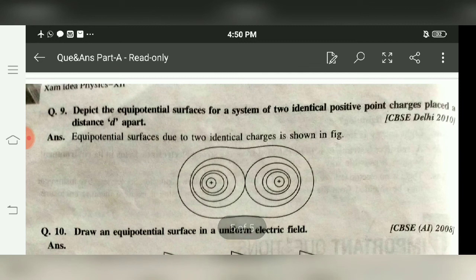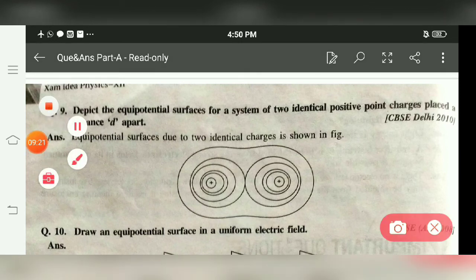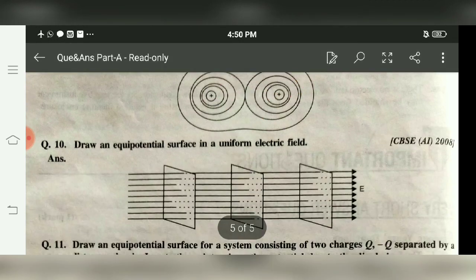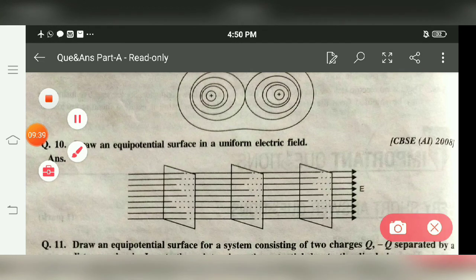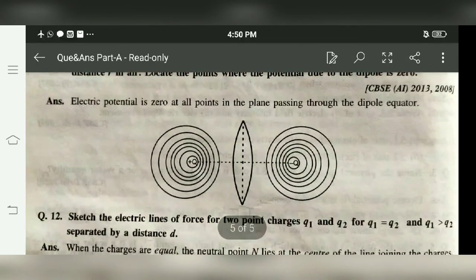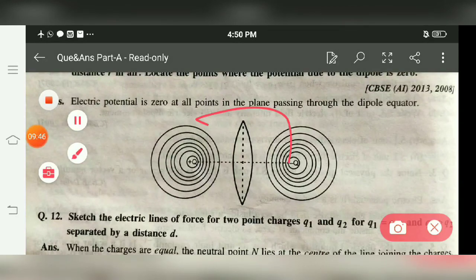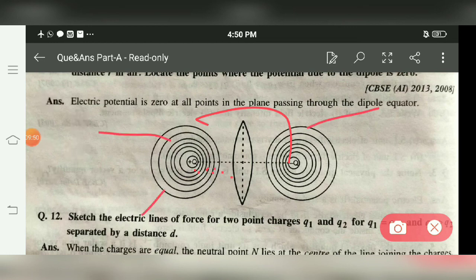Next question is about the different equipotential surfaces, which we already discussed. For two positive charges, the surfaces are of this type: away from the charges they move apart, close to the charges they are near, and in the middle the equipotential surfaces have more distance. For a uniform electric field, they are planes perpendicular to the field. Third, for opposite charges, inside this region the equipotential surfaces lie close to each other, and outside this region they lie far away from each other.